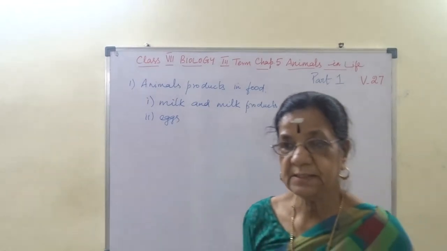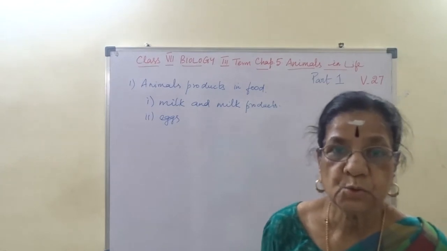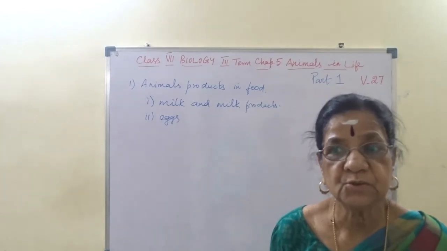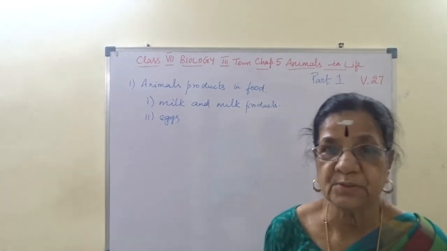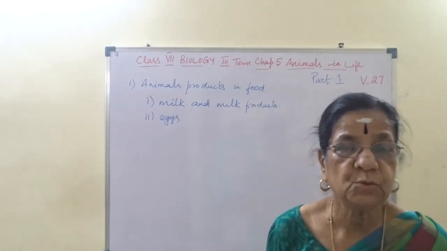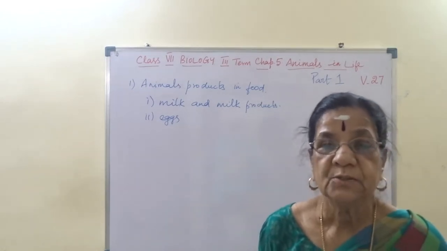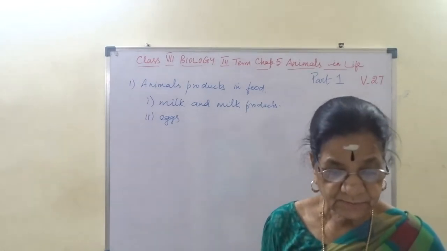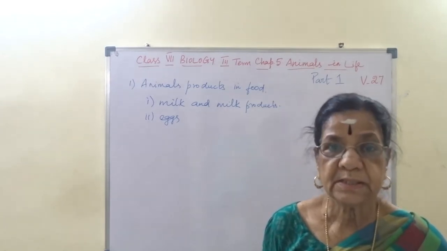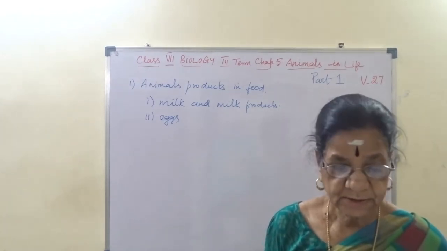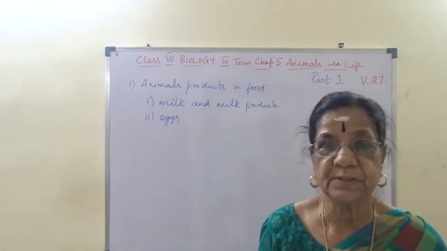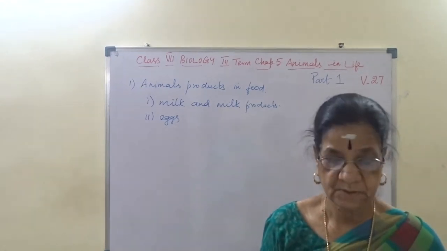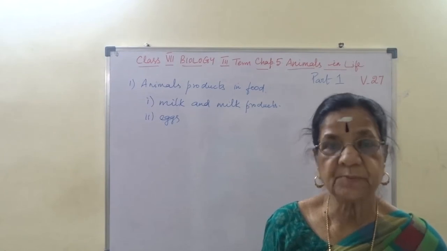If you are given an egg, you should know whether it is a good one or a rotten one. Sometimes if you store eggs for more than 2-3 days, some of them will rot, right? To find out whether it is good or rotten, you take a bowl of water and place the egg in it. If the egg is fresh, if it is a good one, it will sink, that is, it goes to the bottom of the water. Whereas a rotten egg will float on the bowl of water. Can you distinguish a fresh egg from a rotten one?